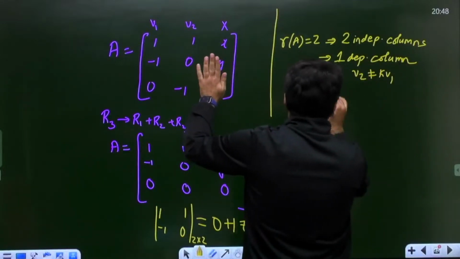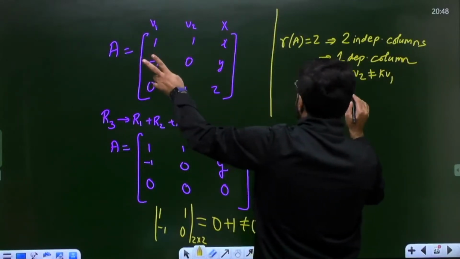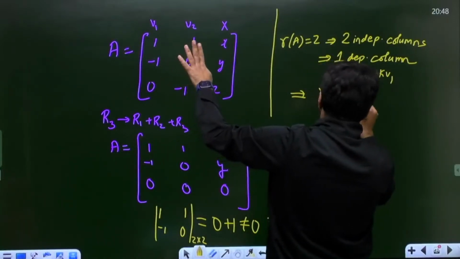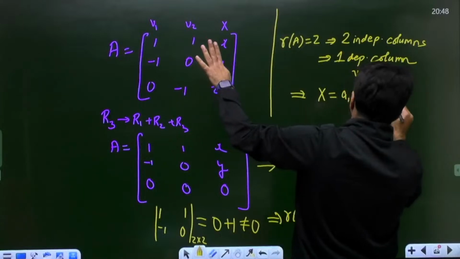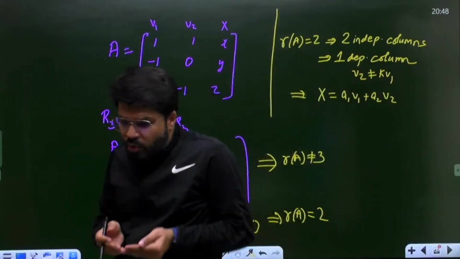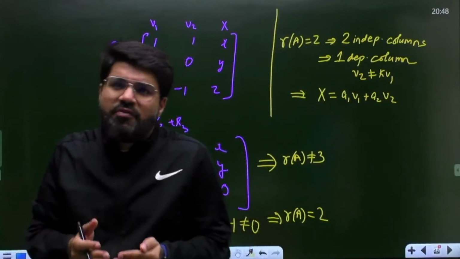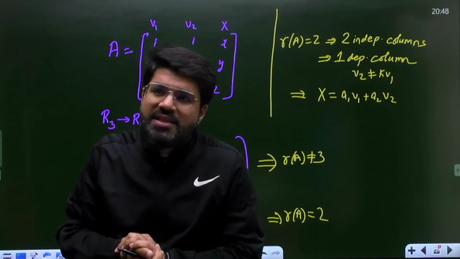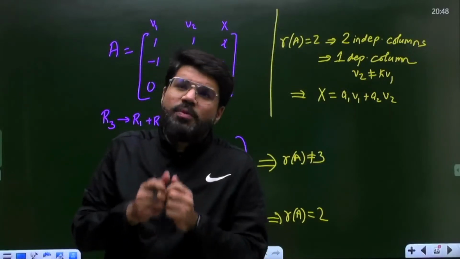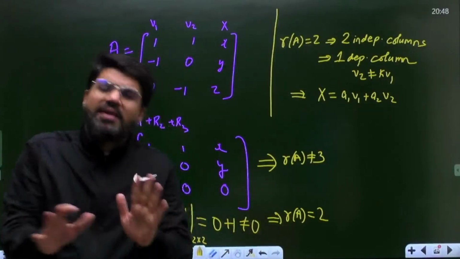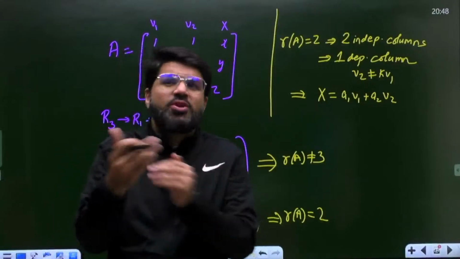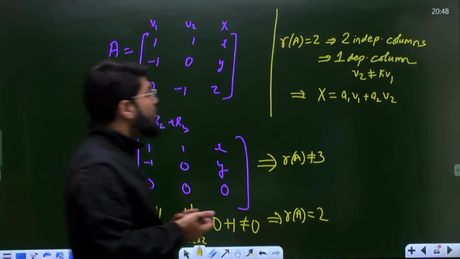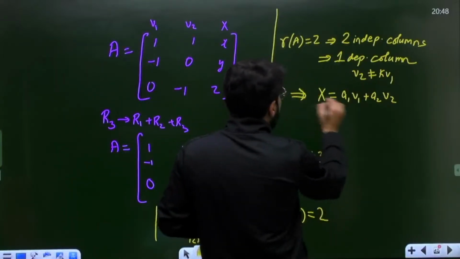That means the possibility is that the third column may be dependent, and it can be written as something like A1 V1 plus A2 V2. One more thing I told you earlier, just watch the video once again if you have missed the beginning part: if the rank turns out to be fixed, then spanning will occur. If the rank is not fixed, then spanning will not occur. I've told you 2 different cases earlier. So here X is equal to A1 V1 plus A2 V2.